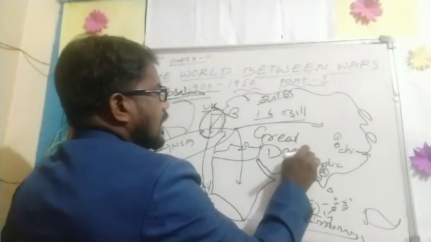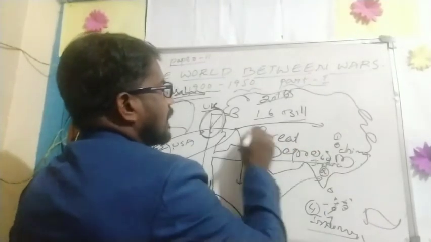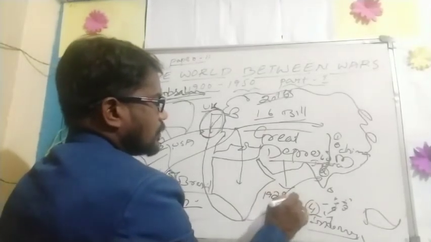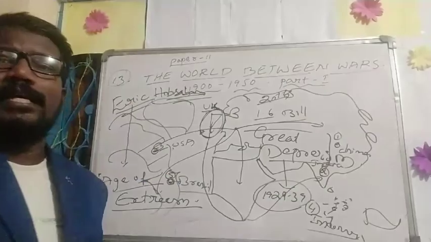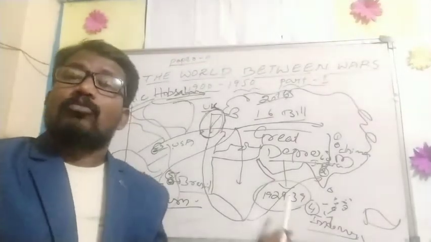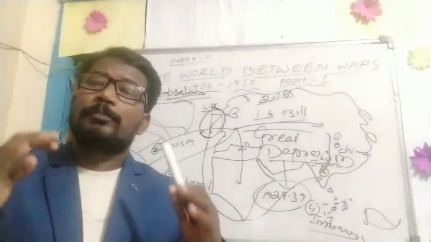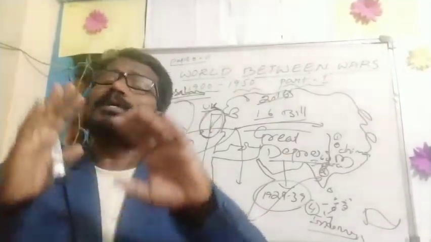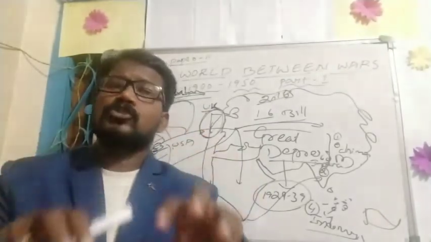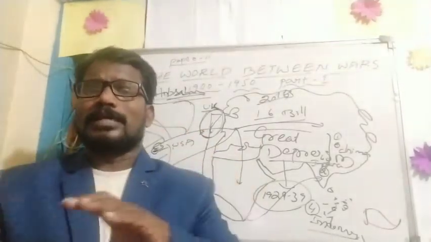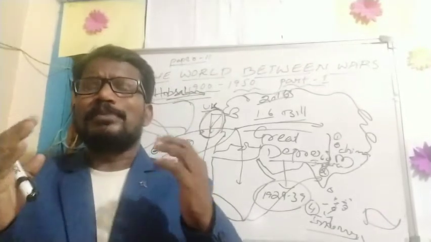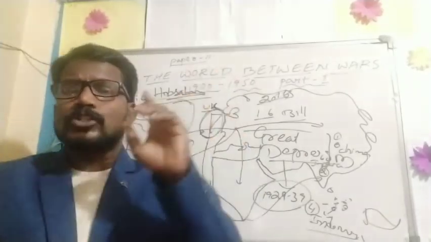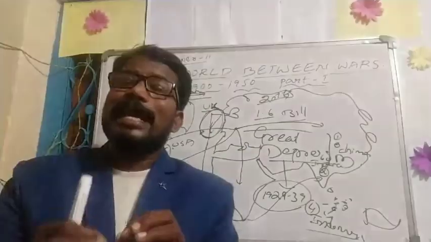The Great Depression happened from 1929 to 1939, nearly one decade. The whole world population suffered because of it, for so many reasons. From this chapter we will discuss the Great Depression deeply. Millions of people died because of it. Hence the 20th century was a period of great expectations.